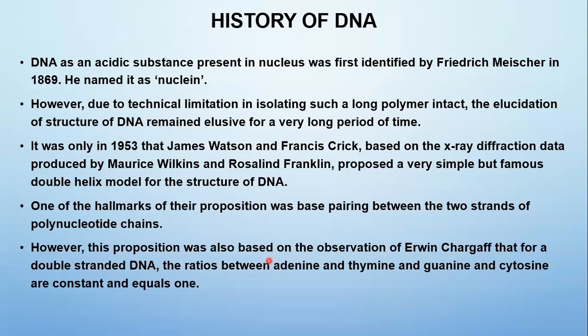Shall discuss now about the history of DNA. How DNA was discovered. DNA is basically an acidic substance present in the nucleus, first identified by a scientist, Frederick Miescher, in the year 1869. He named it nuclein. When it was discovered, it was named only nuclein, not DNA, because the scientist must have thought it is present in the nucleus, so he named it nuclein.